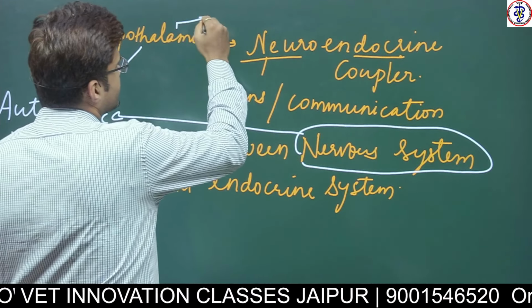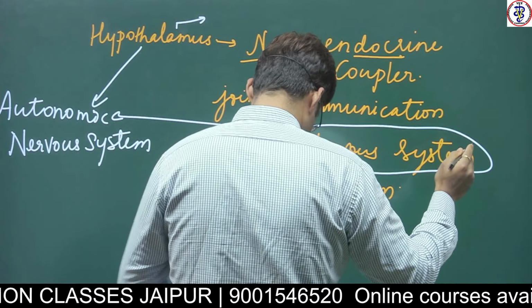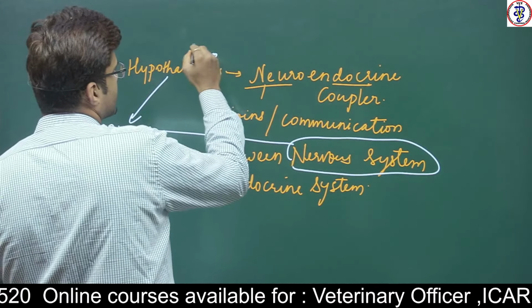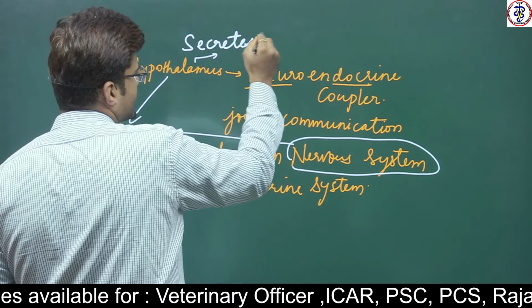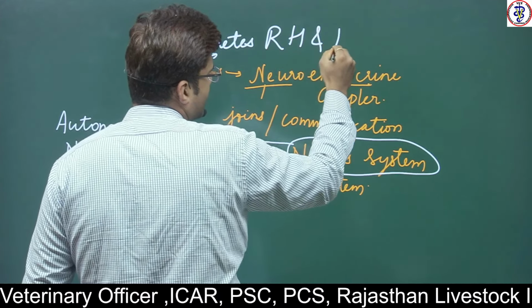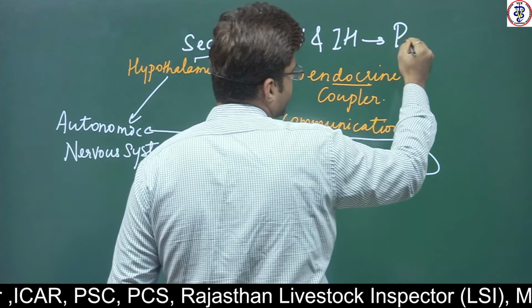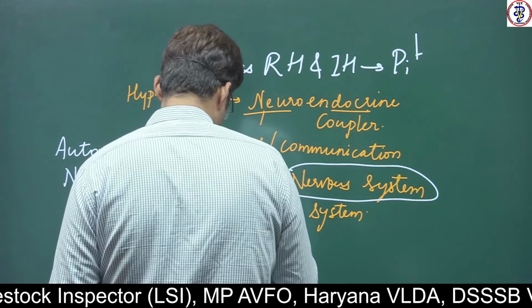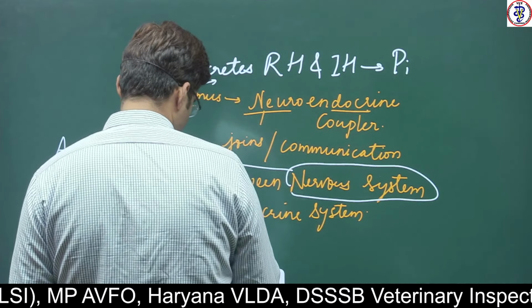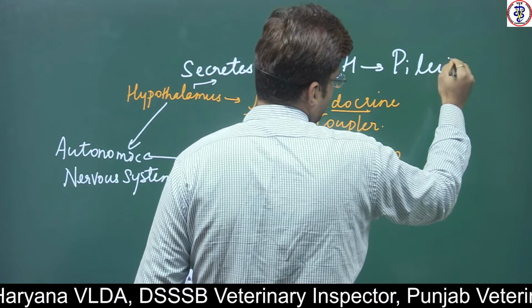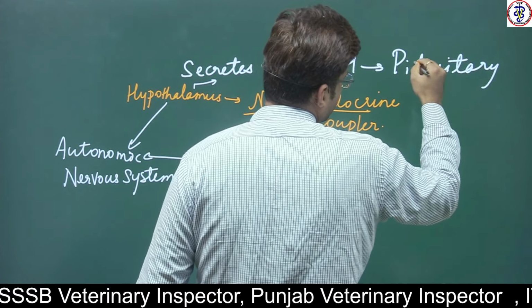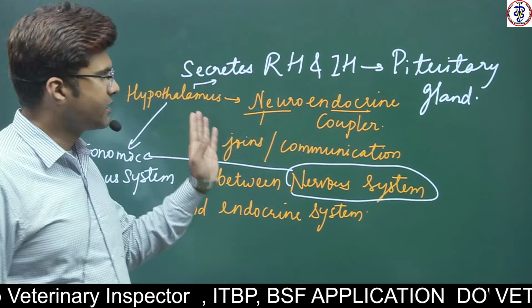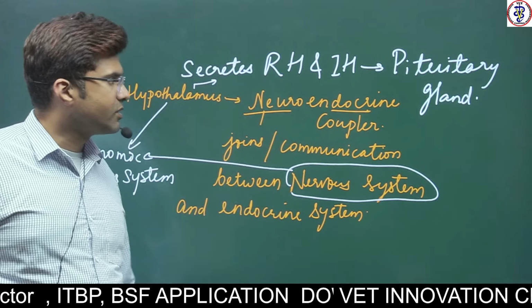The hypothalamus secretes different types of releasing hormones and inhibitory hormones which control the pituitary gland.